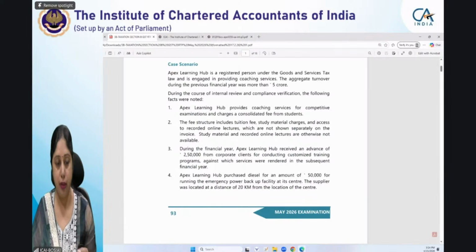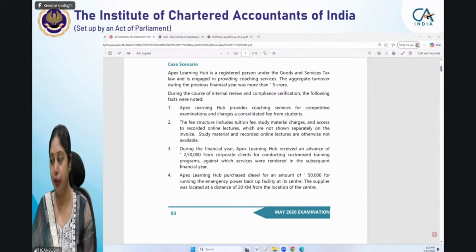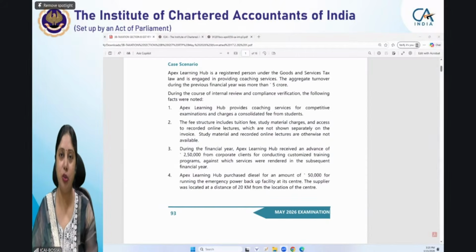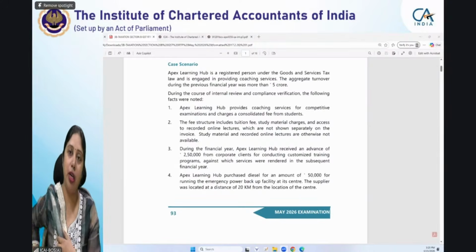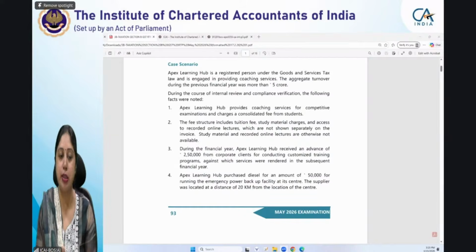So with this, I will do one case scenario. Though Kuldeep and Lingaraju are of the view that we should continue with the commonly committed errors only, we'll do that, don't worry. But before that, let me do one case scenario also, because that will help you in knowing how you have to attempt the case scenarios. Then Kuldeep and Lingaraju will be starting with a few points which have been left, that also we'll be doing. So I've given you the tips for the examination also through this. And now let us see the first case scenario of the RTP, or the only case scenario of the RTP that we'll be doing. Let's start reading it.